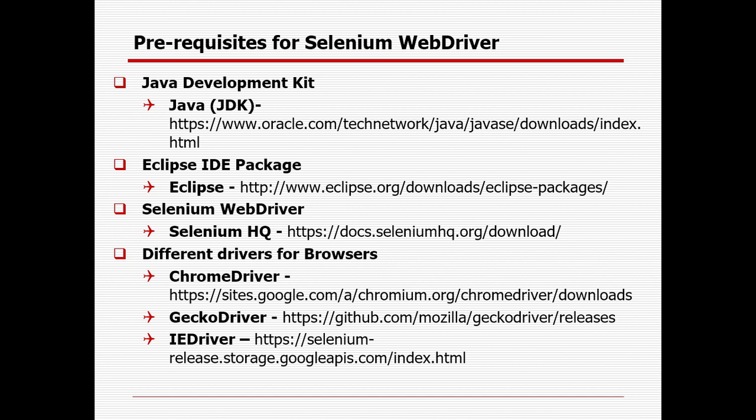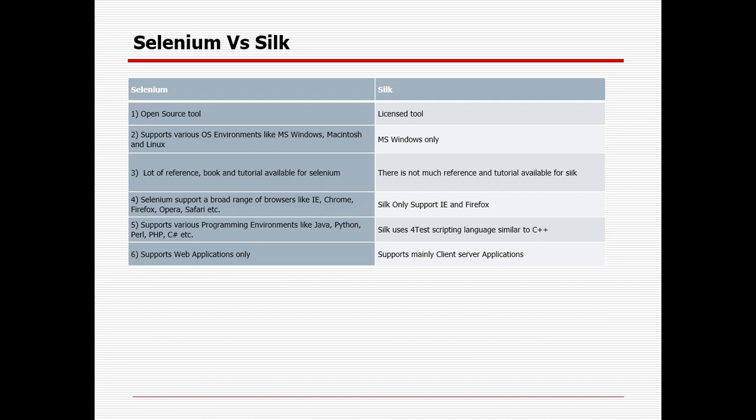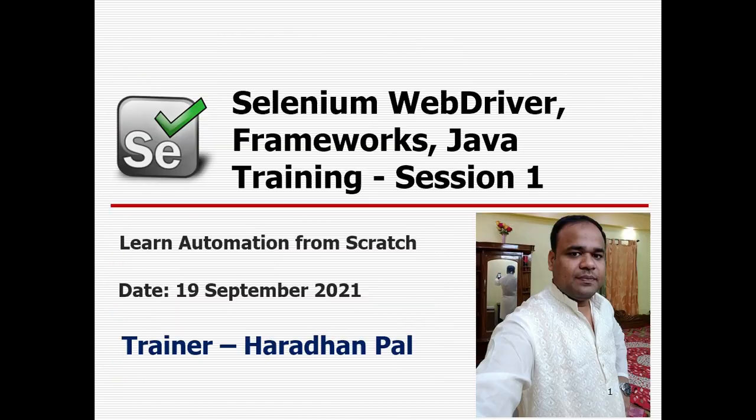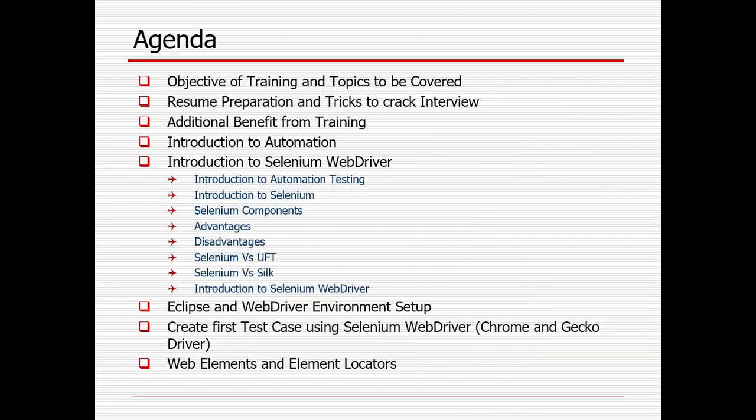So this is the objective of the training. Whatever topics will be covered, I already let you know, right? The basic and advanced Java, and then the complete Selenium standalone part, then I will go for the TestNG framework, then Maven, and then frameworks like data driven, keyword driven and hybrid. And then I will create a complete fresh project with the help of page object model from scratch, where I will try to include interfaces, right, and then listener classes, ReportNG, Apache POI, right, log4j, as well as the Extent report, right.